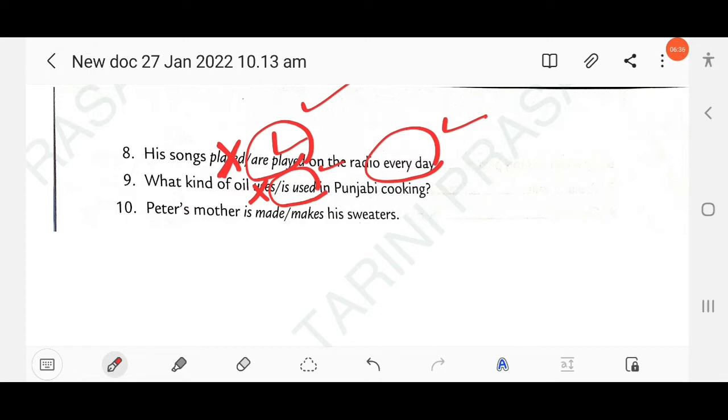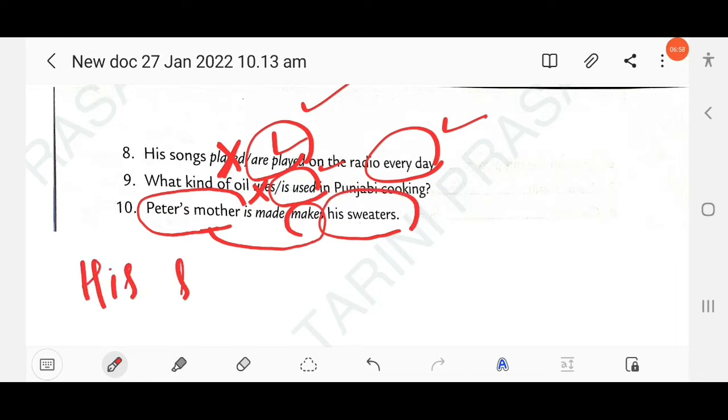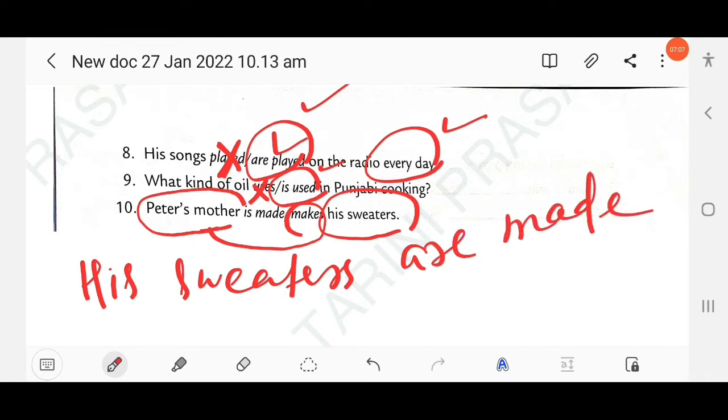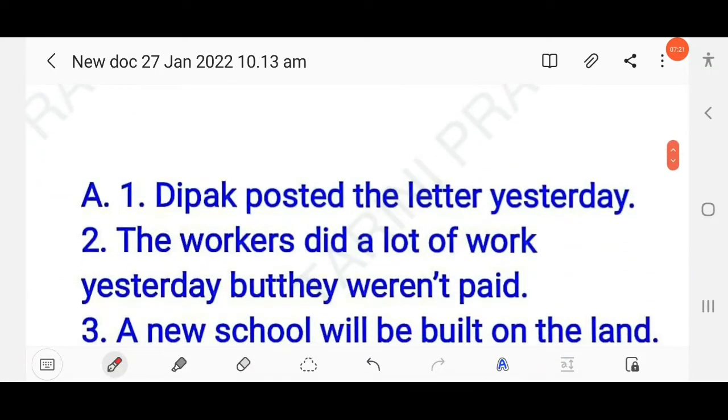Peter's mother makes his sweaters or is made. Here you can find the subject is the doer of an action. Who makes? Peter's mother makes his sweaters. The object here is his sweaters. If you want to change it into passive, you can write: his sweaters are made by Peter's mother. The tense is simple present. So you have to write the sentence in active voice because the subject is the doer of the action. Clear? So here is the answer.